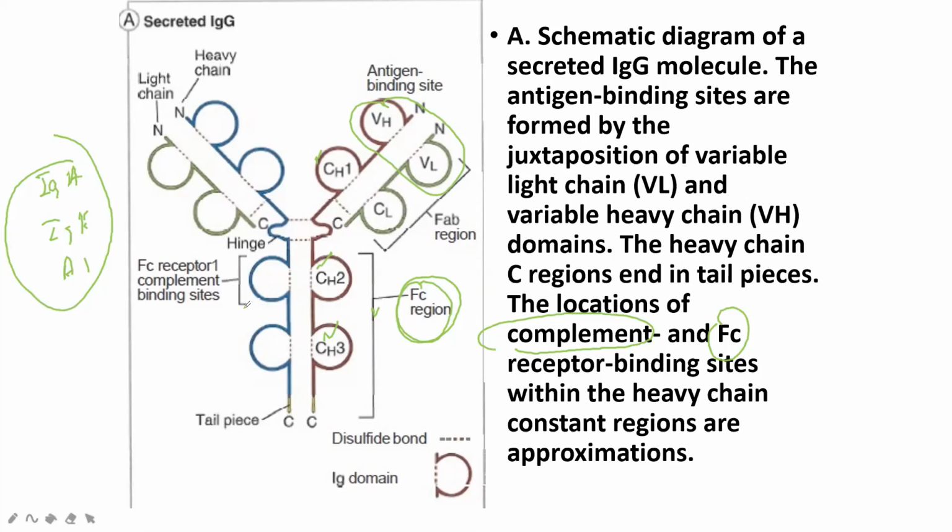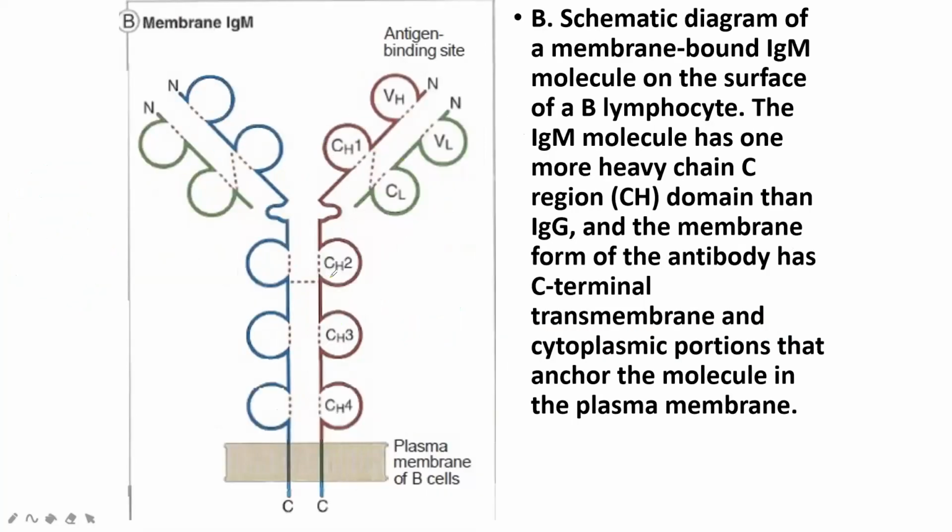The antibodies that can activate complement protein are only IgM and IgG.